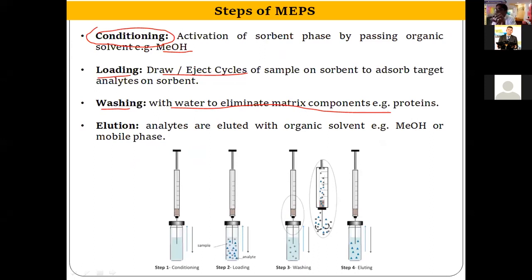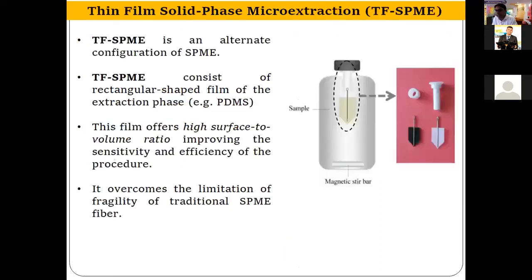There are some polar impurities or some endogenous substances which are present in the matrix. They can interfere with our analysis. So what the water does is dissolve these proteins, and in this way you can get rid of these protein interferences. And then elution: analytes are eluted with an organic solvent like methanol or the mobile phase. In case you are doing HPLC, whatever mobile phase you are using for analysis, the same mobile phase you can use for elution of your analytes.